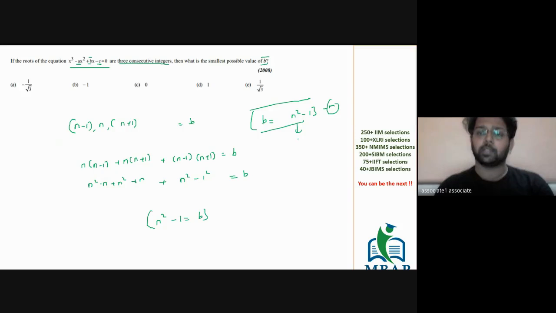How can you minimize this? By making the perfect square as 0. If you make the value of n square as 0, b will have the minimum value of minus 1, which we will mark as option number B.